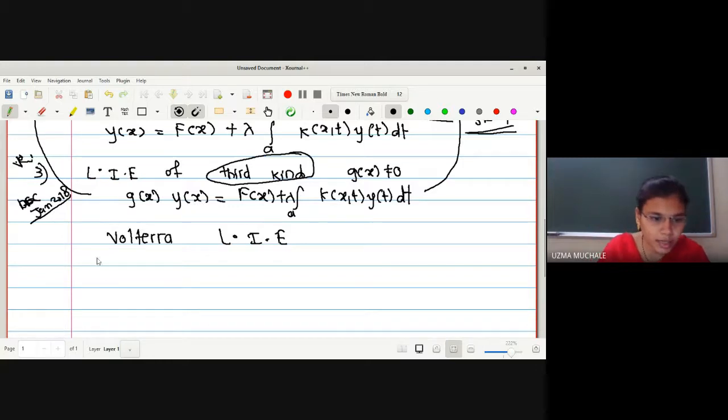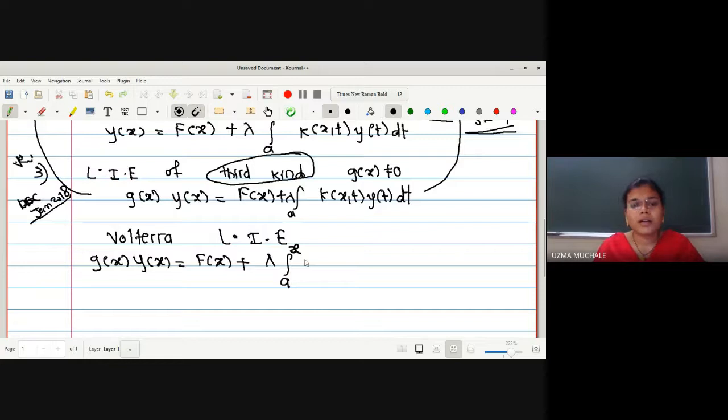The equation I will write down generally: g of x into y of x is equal to f of x plus lambda integration from a to, as it is Volterra, what will be the upper limit? It should be some variable. As the things were introduced by the mathematician Volterra, the equations were named after his name. So it is Volterra if the upper limit is variable.